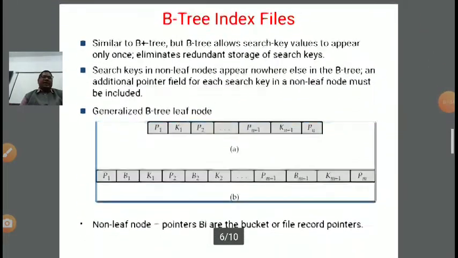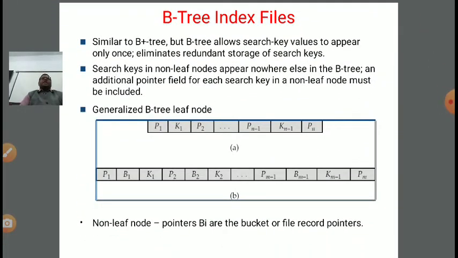Next is the B tree index file. Up to this point we have done B plus tree. Now we are doing the B tree index file. It is similar to a B plus tree, but a B tree allows a search key value to appear only once. If you notice in the B plus tree, the search key values appear redundantly, right? So in order to remove this duplicacy, the B tree eliminates the redundant storage of search keys. Now, a search key in a non-leaf node appears nowhere else in the B tree.